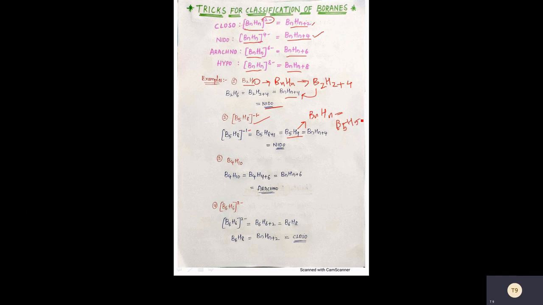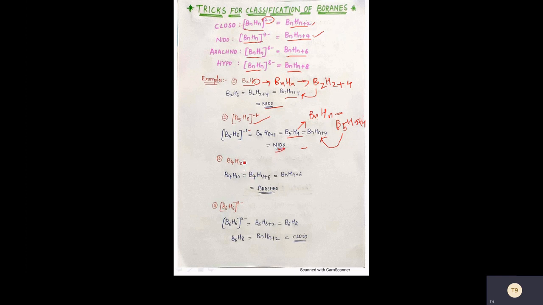The number of hydrogens is 9. So if you want to get 9, you should add plus 4. So it is of the form BnHn plus 4, which is also a nido. BnHn plus 4 is a nido.